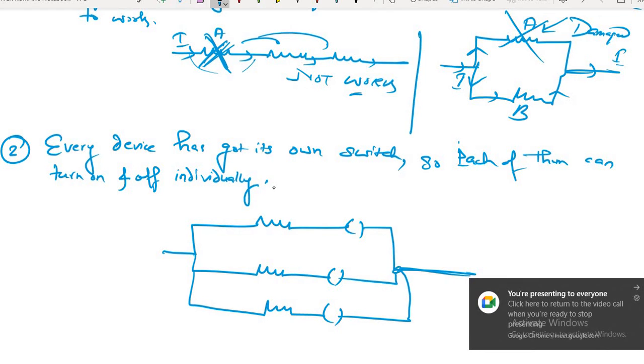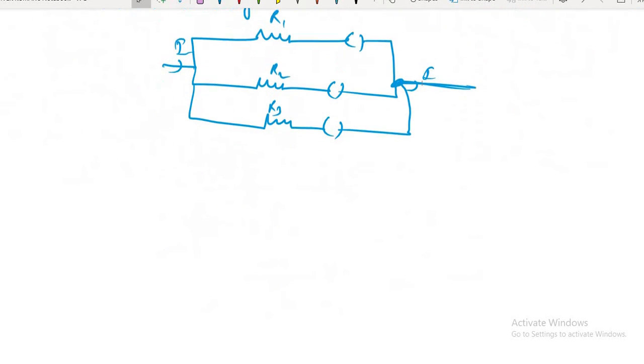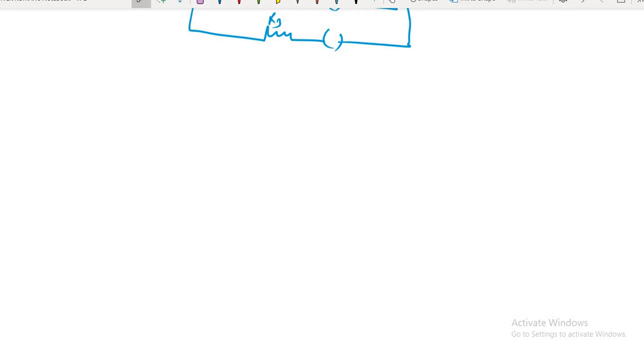Understood what I am saying? Yes, every device has got its own switch. Clear? Students, come on, respond to me. Until and unless you respond, I cannot move forward. Okay, chalo.